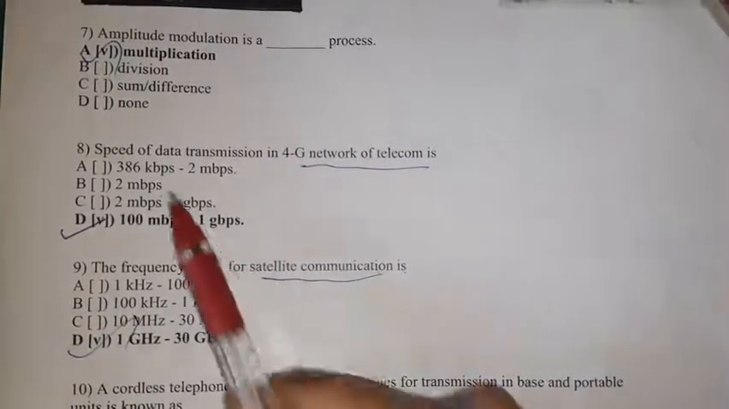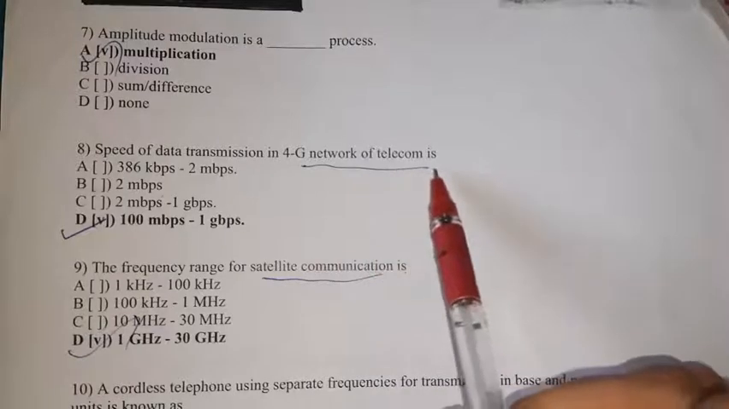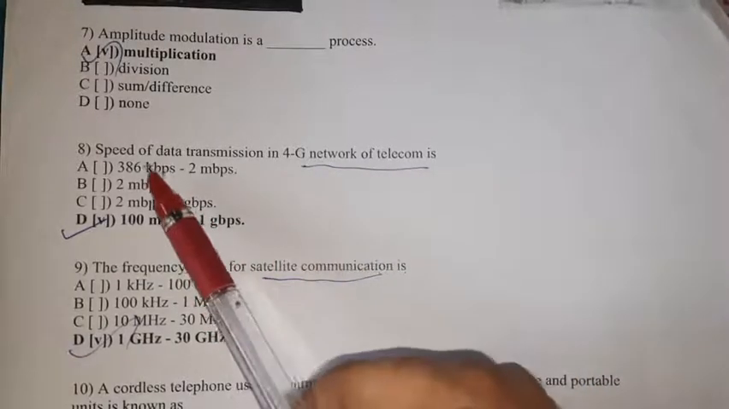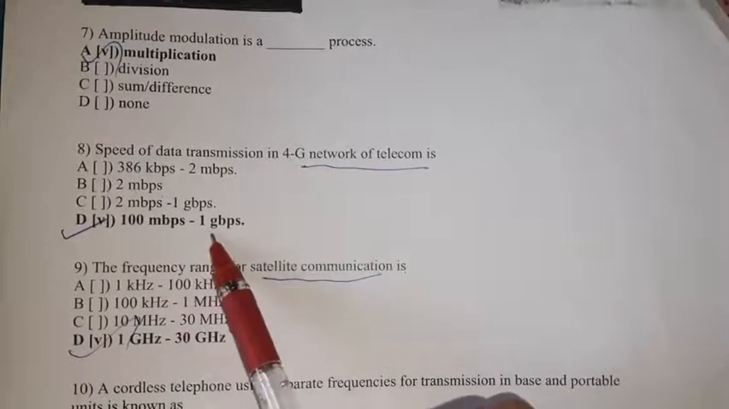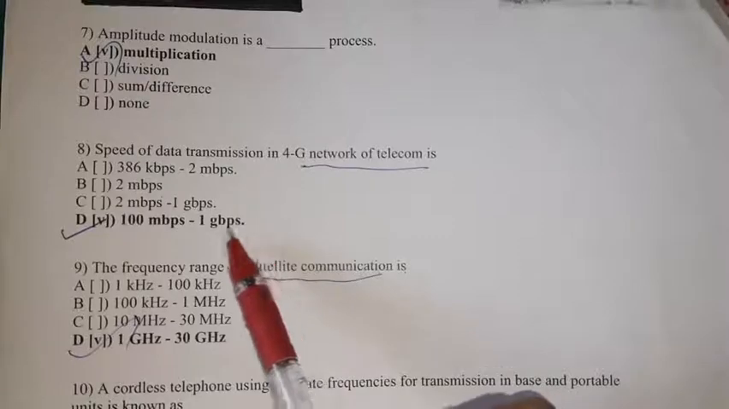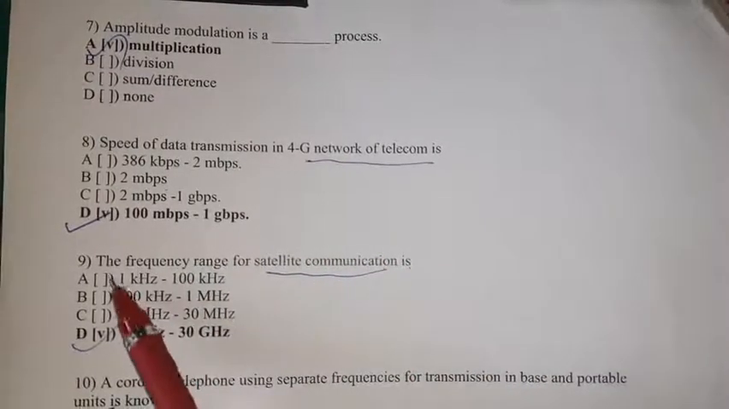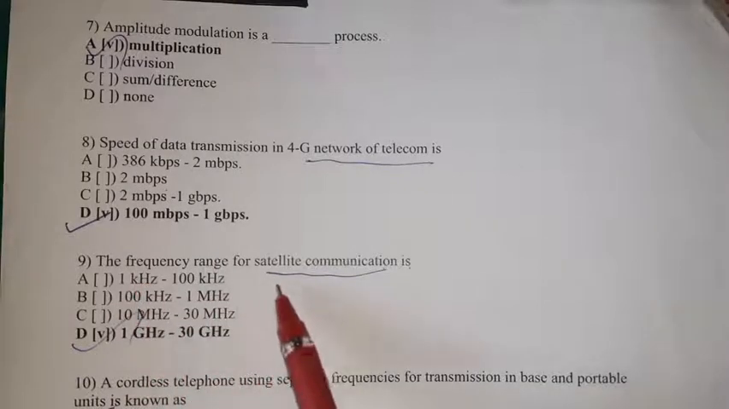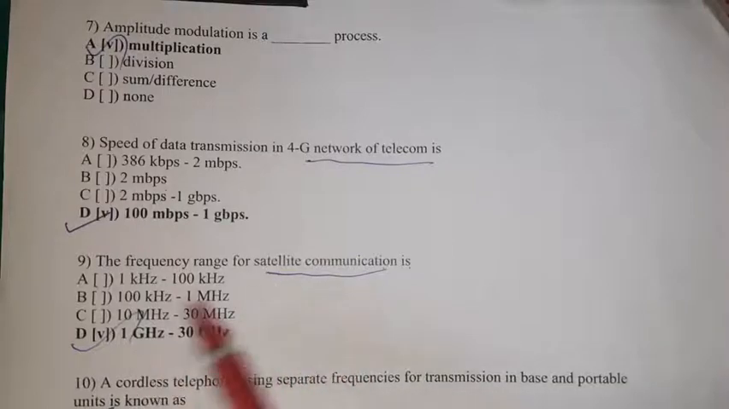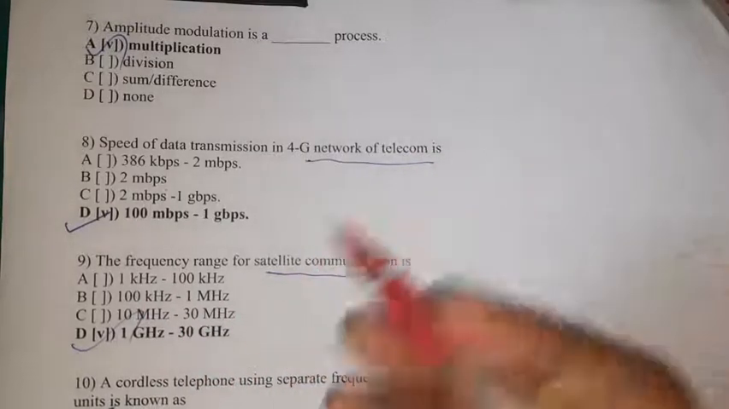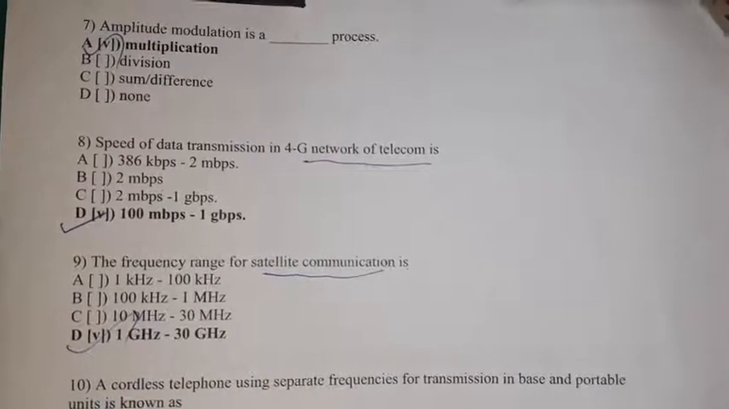Okay. 8. The speed of data transmission in a 4G network of a telecom is, four different options given. The speed of a 4G network is up to 100 Mbps to 1 Gbps, 100 to 1 gigabit per second. 9. The frequency range for satellite communication varies from 1 GHz to 30 GHz.